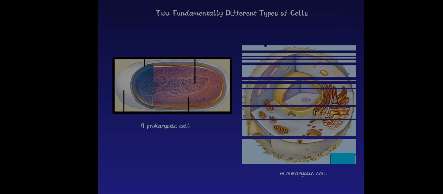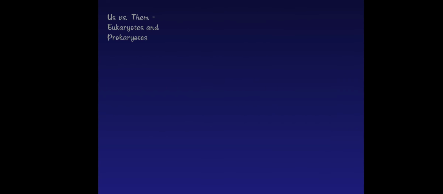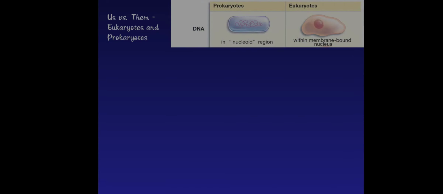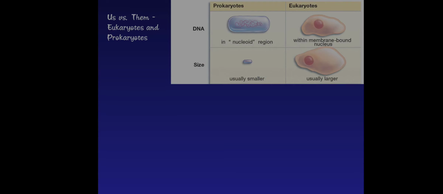There are two fundamentally different types of cells, the prokaryotic cell and the eukaryotic cell. We'll see what the differences between these cells are. The first difference is that in a prokaryotic cell the DNA lies within a nucleoid region, whereas in a eukaryotic cell the DNA is bounded within a membrane-bound nucleus. Size: a prokaryotic cell is usually smaller than a eukaryotic cell. A eukaryotic cell is usually larger.